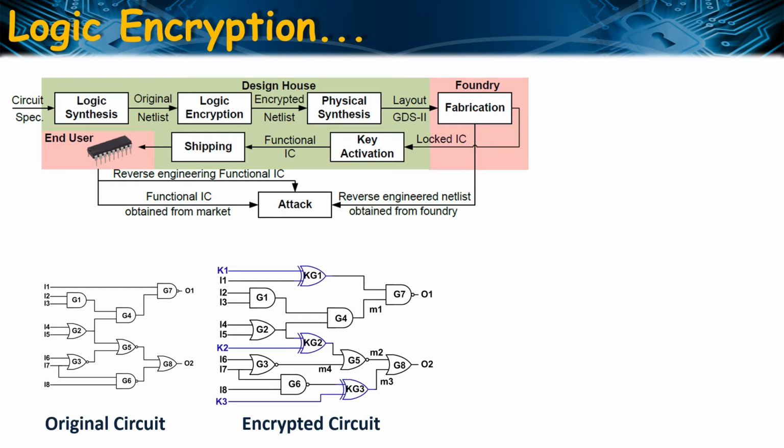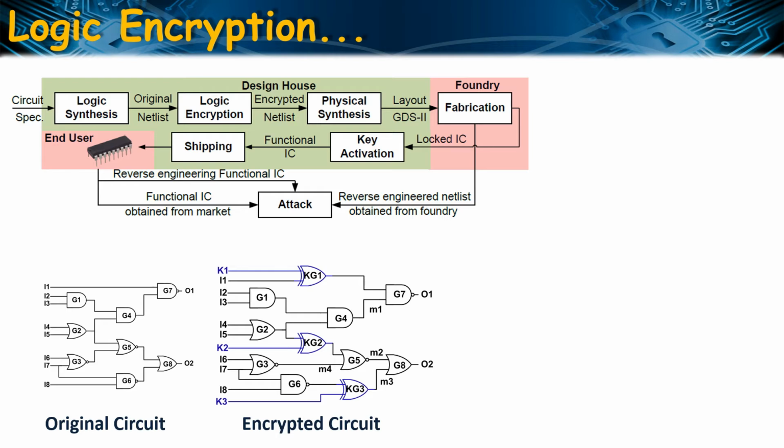The attacker also requires a locked gate level netlist where the attacker has the knowledge of the logic encryption scheme and the location of the key gates. However, the key input is unknown to the attacker. So such a netlist can be obtained from the GDS2 file in case the attacker is from untrusted foundry, or the attacker can also reverse engineer the target IC to get the gate level netlist.